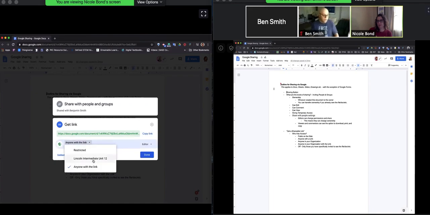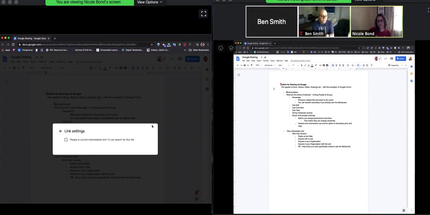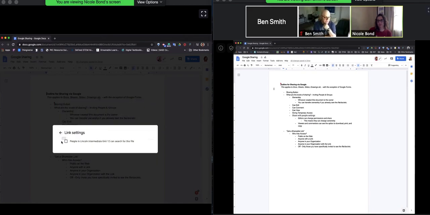So when you think about how you're going to work with these new settings in Google, and these just came out this week, right at the beginning of May 2020, you really need to think about how you're going to give permissions to folks. So the last piece that we'll talk about is under the gear. You can see that the link settings will allow you to be able to have folks within LIU search for that file. So if you give permission, that means when they go into their drive, they try and search for it, they'll be able to find that folder or that actual file.